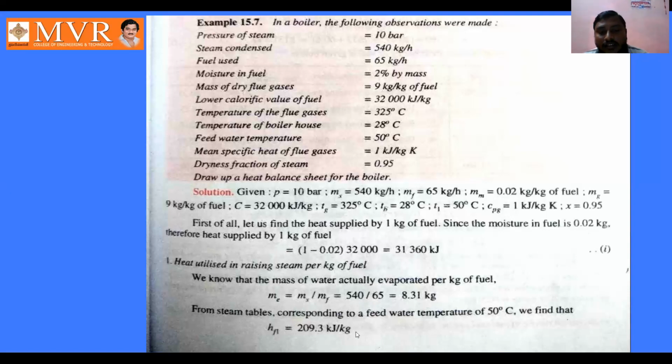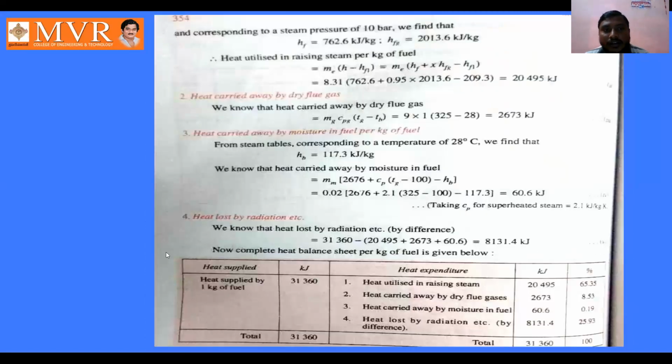From steam tables corresponding to a feed water temperature of 50 degrees, we find that enthalpy Hf1 is equal to 209.3 kilojoule per kg. And corresponding to the steam pressure of 10 bar, we find that Hf is equal to 762.6 kilojoule per kg. Hfg is equal to 2013.6 kilojoule per kg.